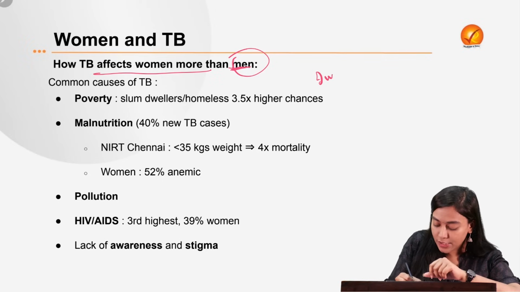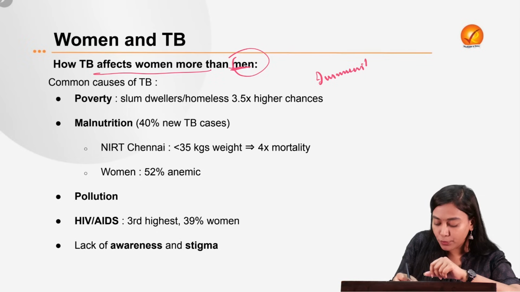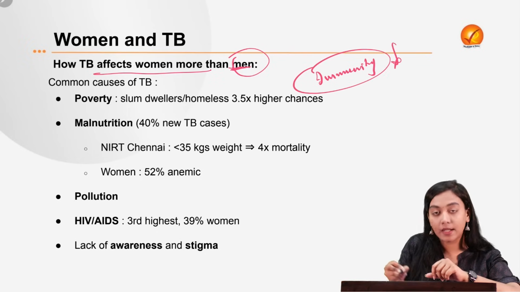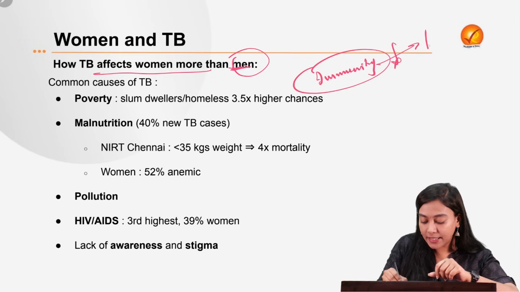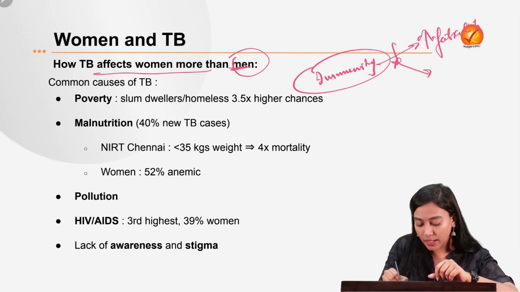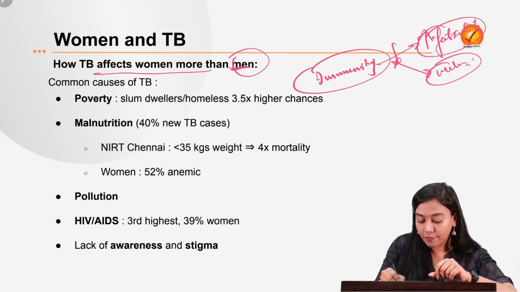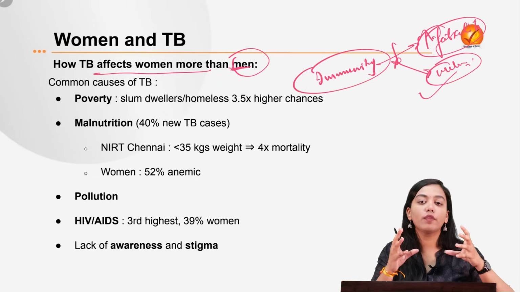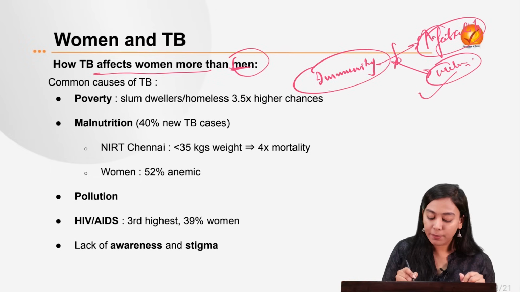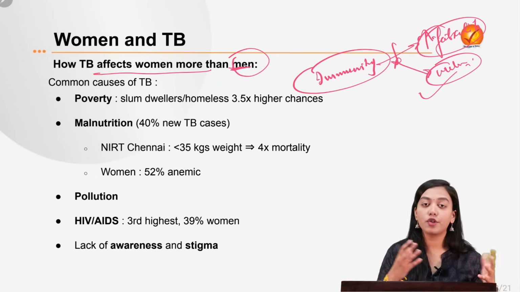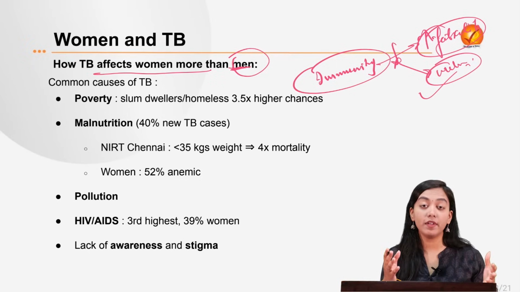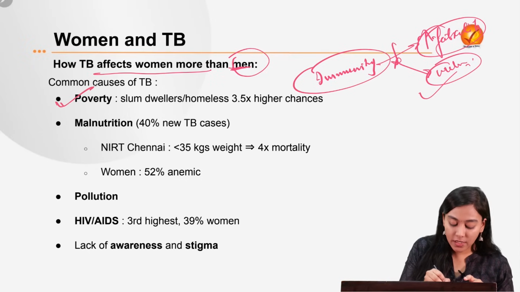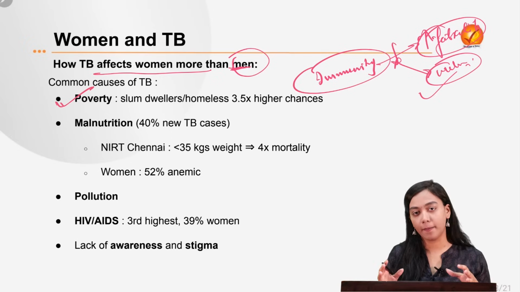If the body is not immune enough, or if the immunity of the body is compromised, then it increases the rate of fatality and the rate of being vulnerable to the attack of this bacteria. So the fatality and the vulnerability increase when the immunity of the body is compromised. Now there are multiple factors which are ultimately the causes of TB in India. The first and the most prevalent reason is the prevalence of poverty in India.